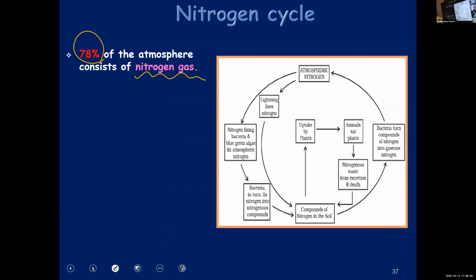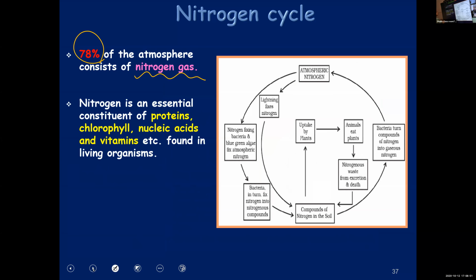Now, nitrogen is an essential constituent of proteins, chlorophyll, nucleic acids and vitamins found in living organisms, including us. Chlorophyll is not found in us, but in plants you can find chlorophyll. Nucleic acids like DNA and RNA, you will learn in higher classes.